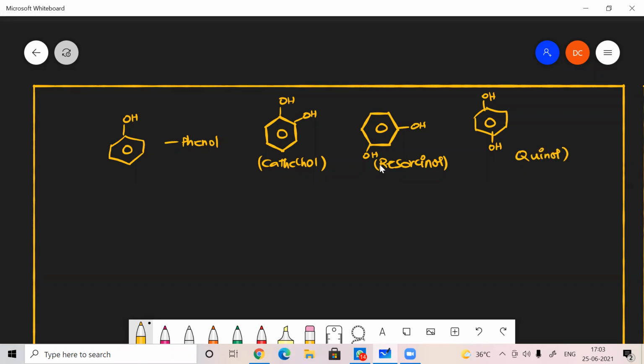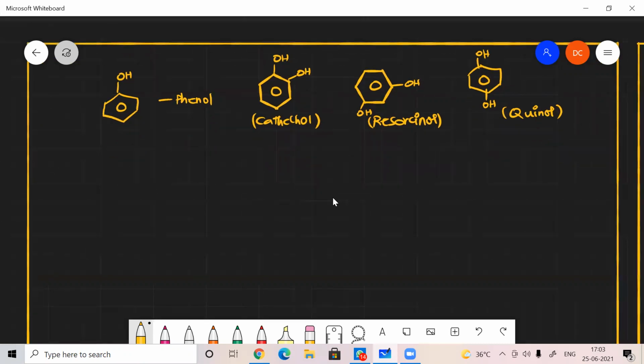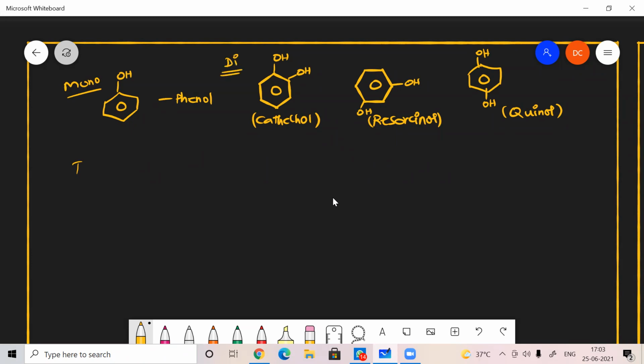Phenol. The common names, common nomenclature. These are all monohydric. This is a dihydric and trihydric alcohol. Trihydric phenols, you can say.